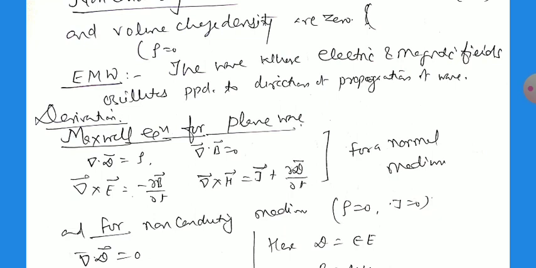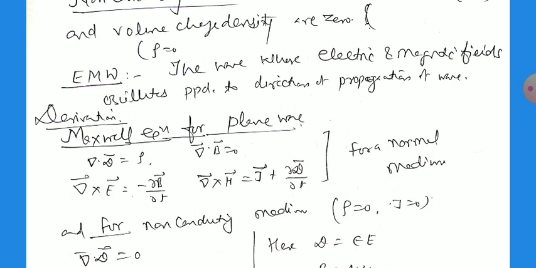The easiest tool to get the equations is the Maxwell equations for the plane wave. We know very well that the first Maxwell equation is del dot D equal to rho, where D is the displacement vector. Second is del dot B equal to 0, related to Gauss's law for the magnetic field. The third, del cross E equal to minus del B by del t, is related to Faraday's law of electromagnetic induction. And last is Ampere's law with Maxwell's modification: del cross H equal to J plus del D by del t, where J is the current density and H is the magnetizing field.